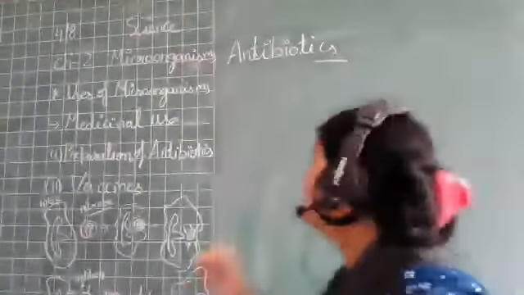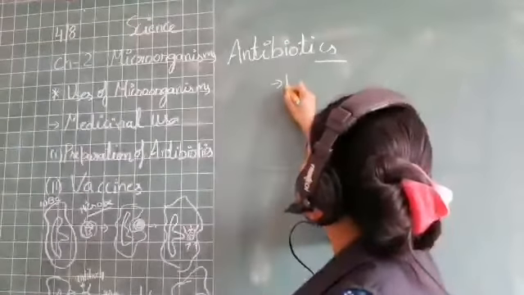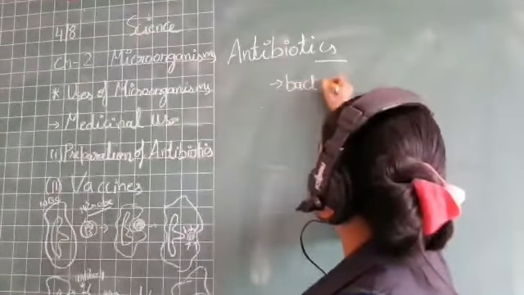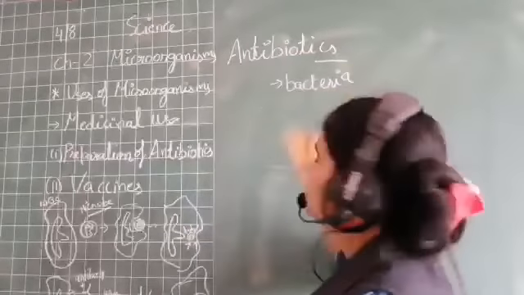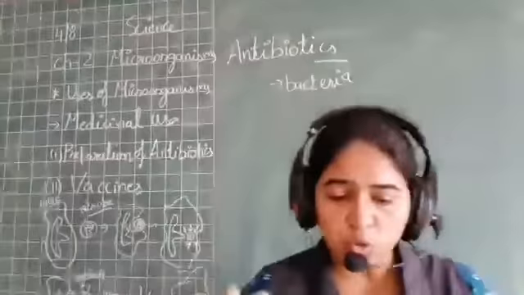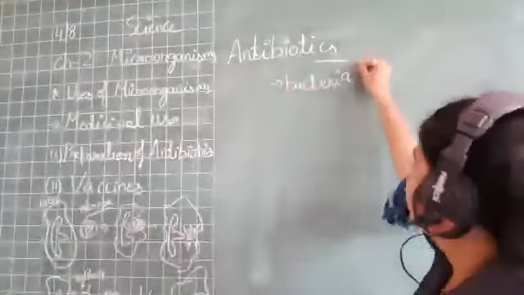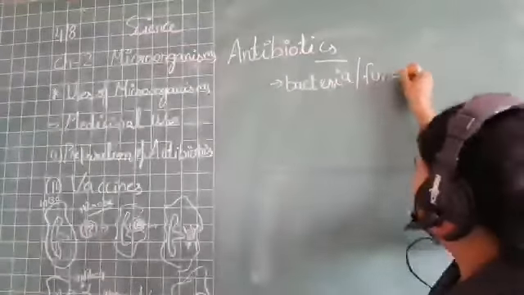Antibiotics are formed using some bacteria, some microorganisms. Right, children? So what are antibiotics?